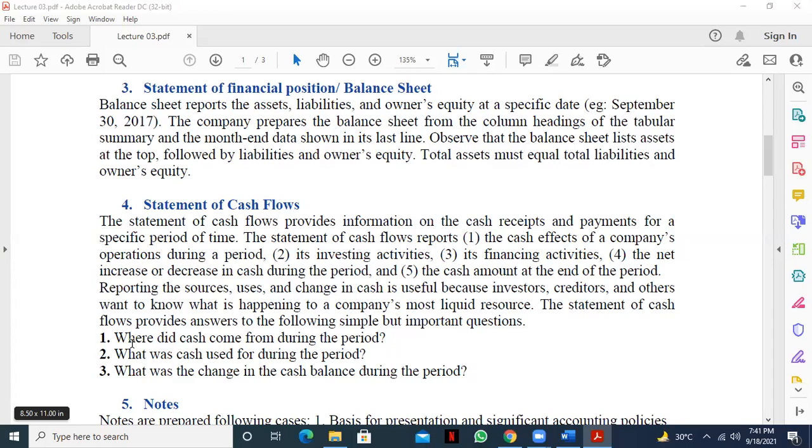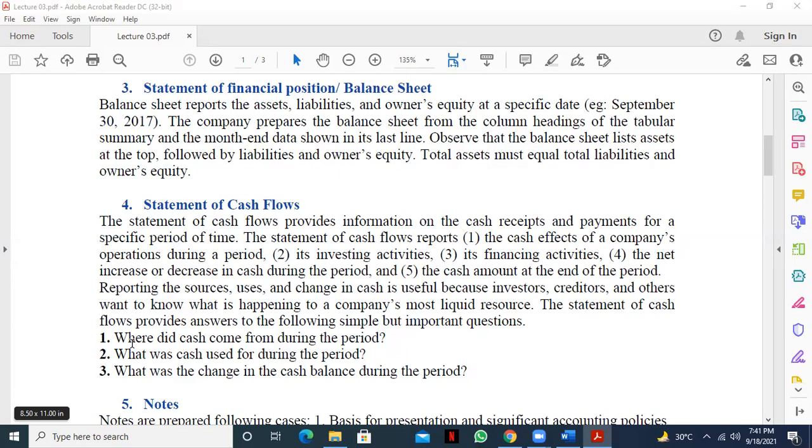So what are the 3 steps? First one is the cash flow from operation. Second step is cash flow from investing activity. Next one is the cash flow from financing activity.